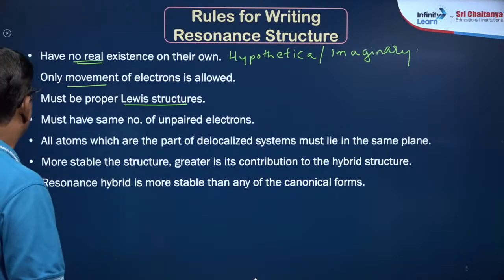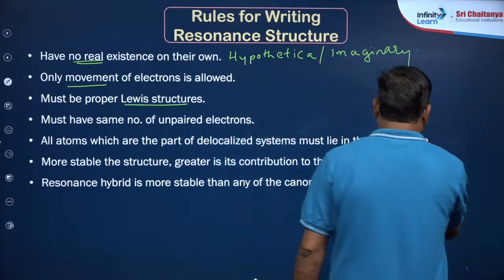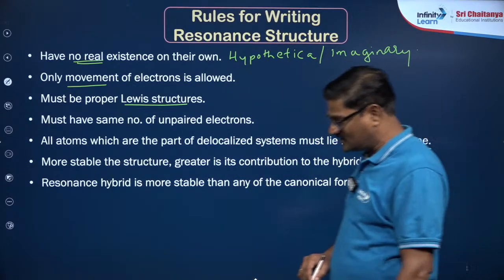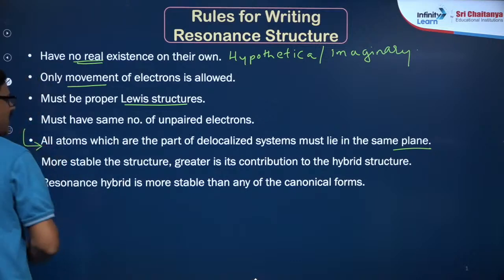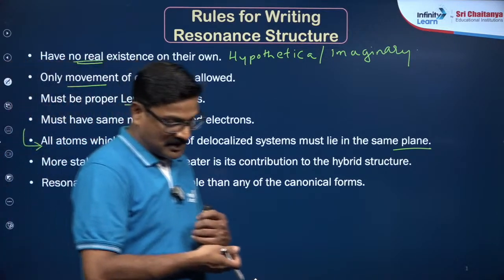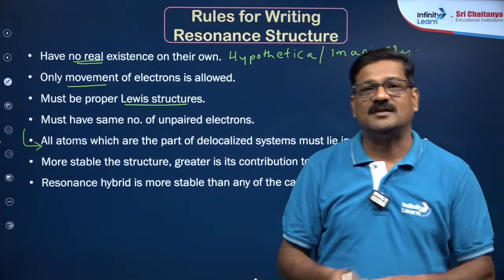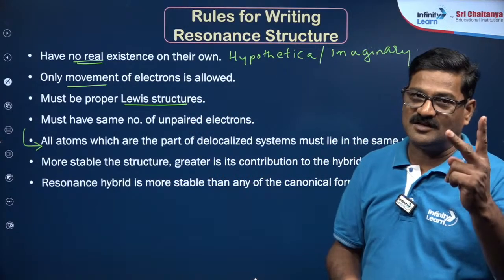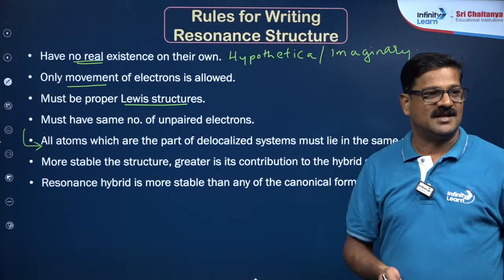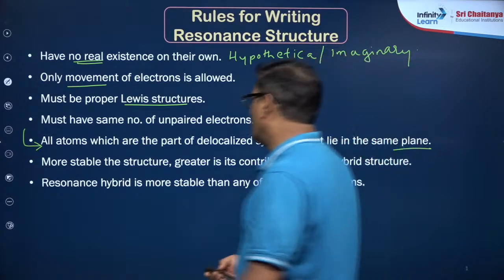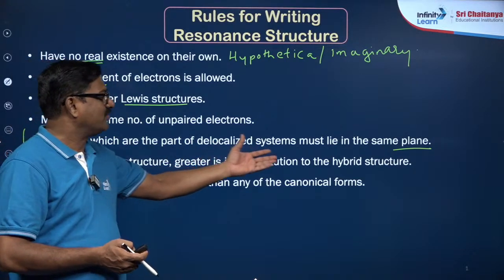Come on. All the atoms which are part of a delocalized system must lie in the same plane. ये essential condition है. ये resonance में शुरू होने के लिए पहले point देखना है. The molecule should be planar and there should be conjugation. These are the 2 points as a trick I have given, my dear students. More stable structure, greater its contribution to the hybrid structure.